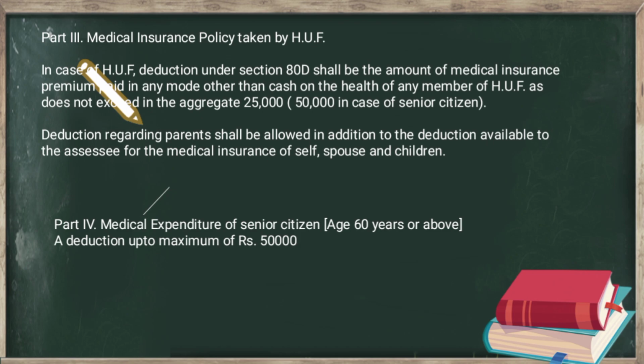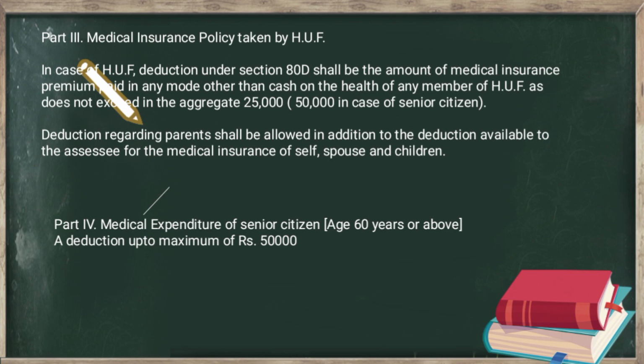Next, we have part number 3, that is the medical insurance policy taken by HUF. In case of HUF, deduction shall be allowed if the amount of medical insurance premium paid in any mode other than cash on the health of any member of the HUF does not exceed rupees 25,000, and in case of a senior citizen it does not exceed rupees 50,000.